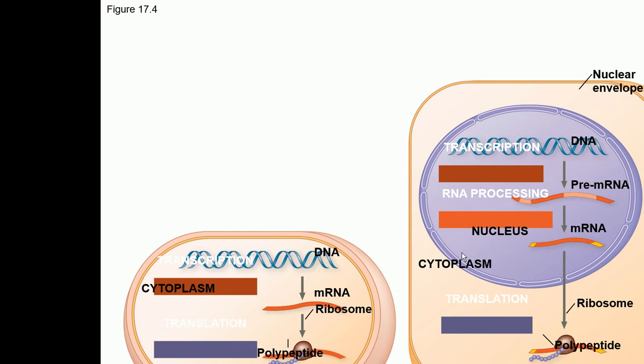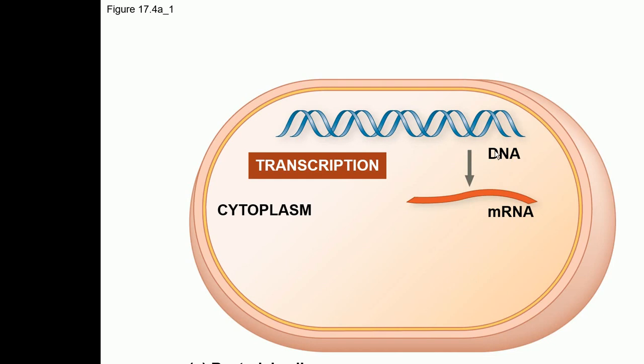In bacteria, the protein expression is very fast as compared to eukaryotic cells, because in eukaryotic cells, the mRNA which is made is pre-mRNA. It's not a mature form of mRNA. It needs further processing, and only then is the pre-mRNA converted into the mature form of mRNA, and that mRNA moves to the cytoplasm, and on the ribosomes which are present in the cytoplasm, translation takes place. So these are the main differences between protein expression or gene expression in prokaryotic and eukaryotic cells.